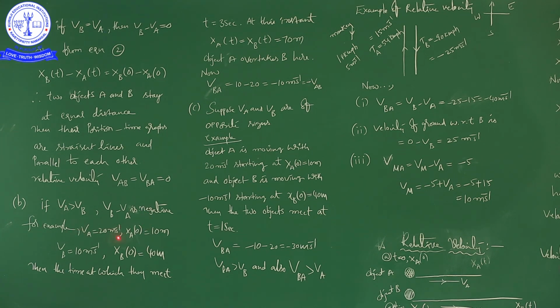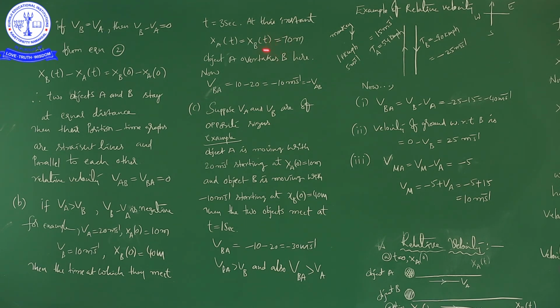For example, VA is equal to 20 meters per second and XA is 10 meters, so at time 0, the displacement of A is 10 meters. VB is equal to 10 meters per second and XB is equal to 40 meters. Then they meet at t equal to 3 seconds. At this instant, XA of t is equal to XB of t, which is equal to 70 meters.